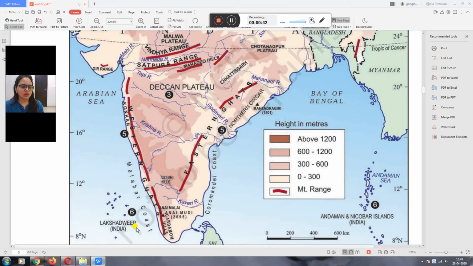Now the first is Lakshadweep Island and the second one is Andaman and Nicobar Island. What is the capital of Andaman Nicobar Island? Port Blair. And what is the capital of Lakshadweep? Kavaratti. So after the discussion of physical features, we will discuss the Andaman Nicobar Islands and the Lakshadweep Islands.